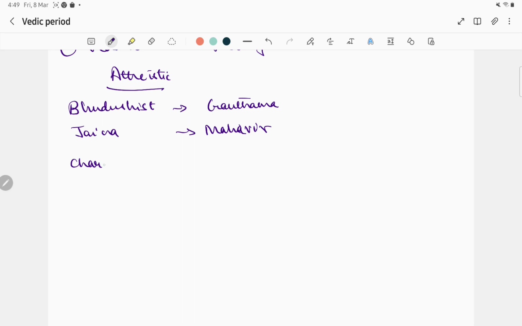Next is Charvaka, also called Lokayata, given by Brihaspati and later improvised by Charvaka. So these three are atheistic philosophies.